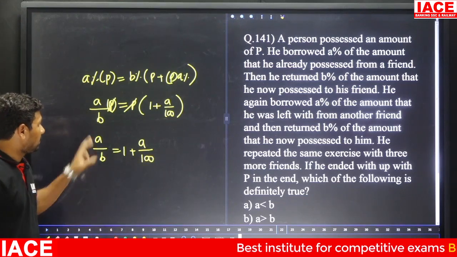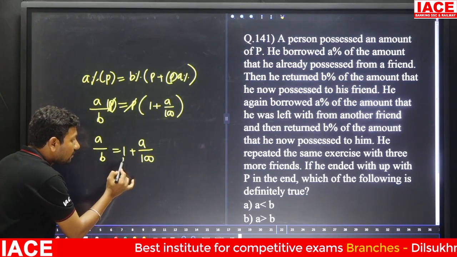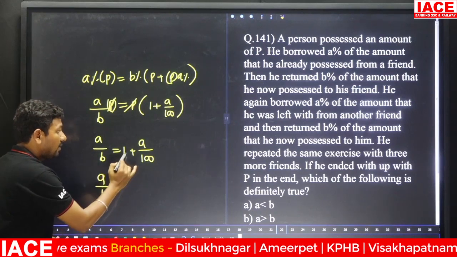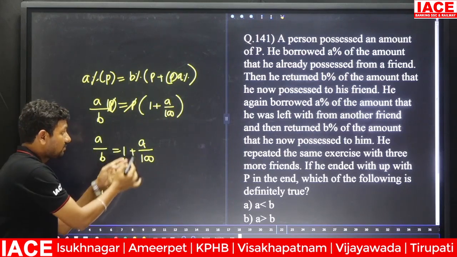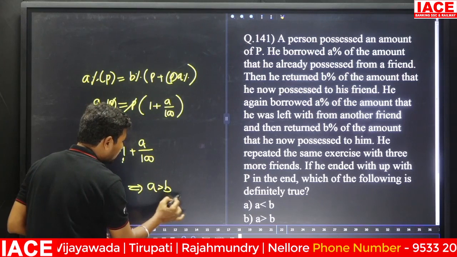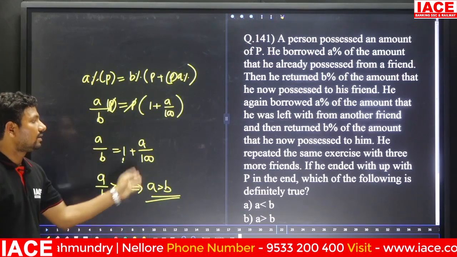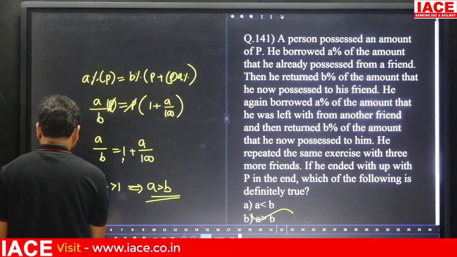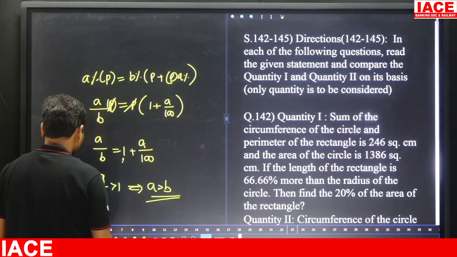Then a by b value is more than 1. a by b is equal to 1 plus something, which means a by b value is more than 1. From this what can we write? a greater than b. Then which option is correct? Option B is correct. Next.